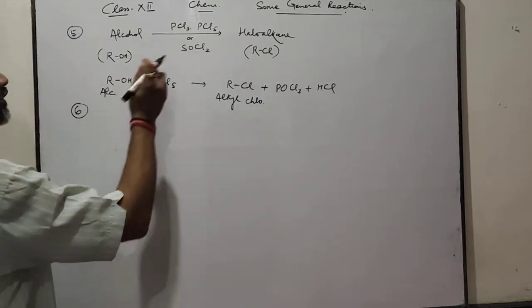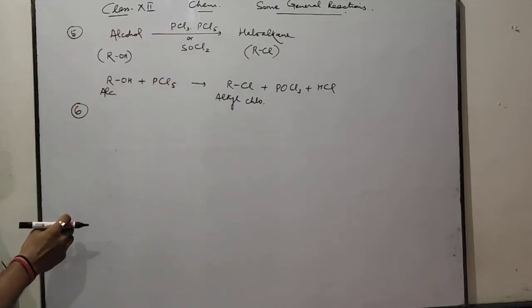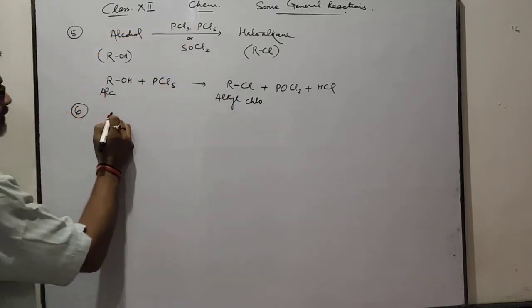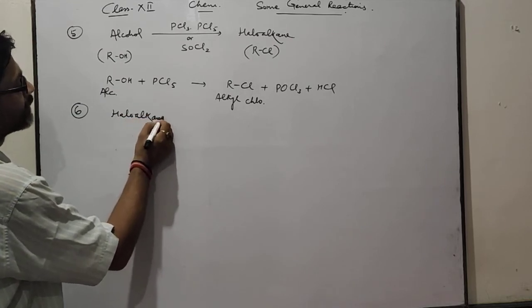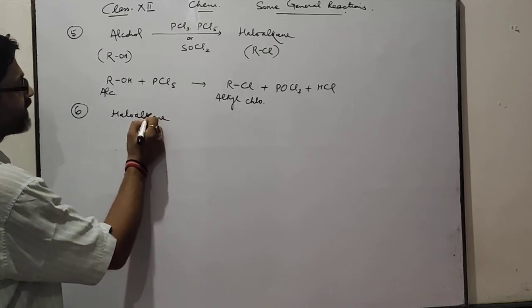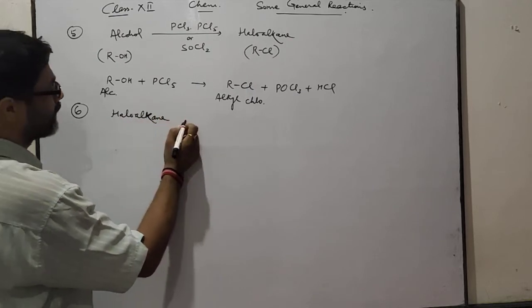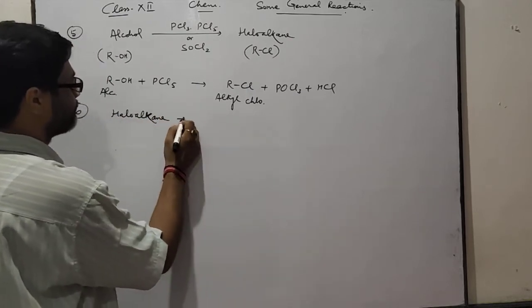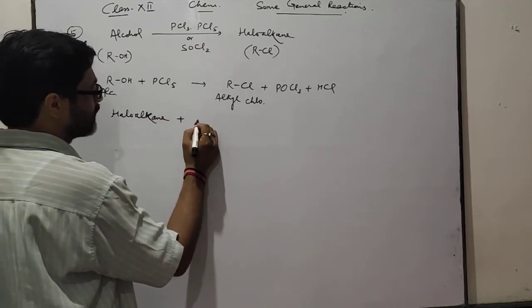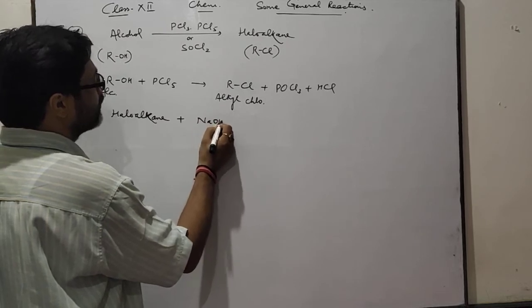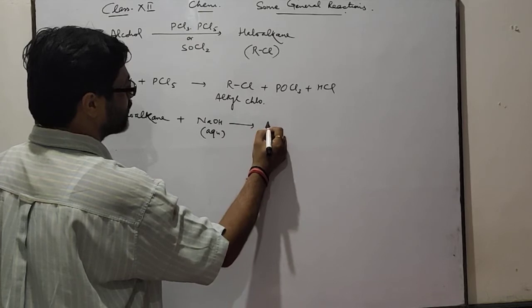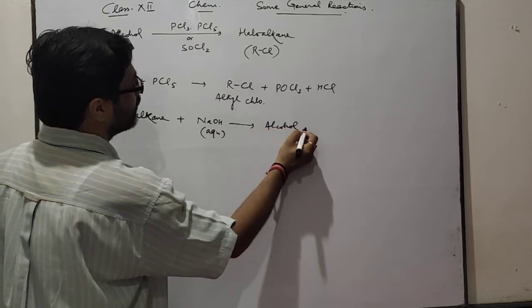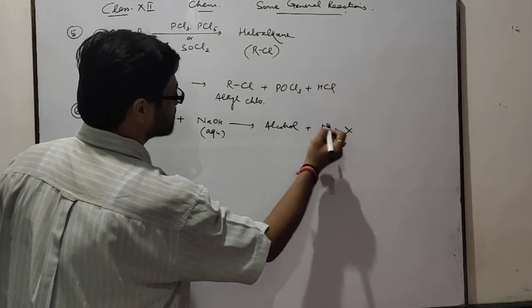How can we convert haloalkane to alcohol? Not its opposite. How can we change haloalkane to alcohol? This takes place by reacting aqueous NaOH. It gives alcohol and NaX.